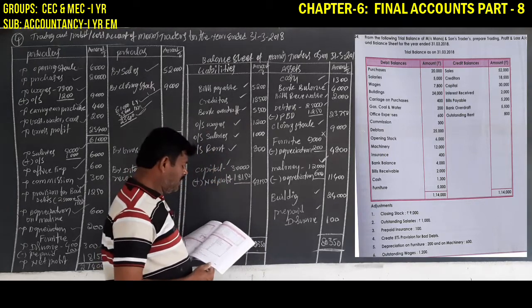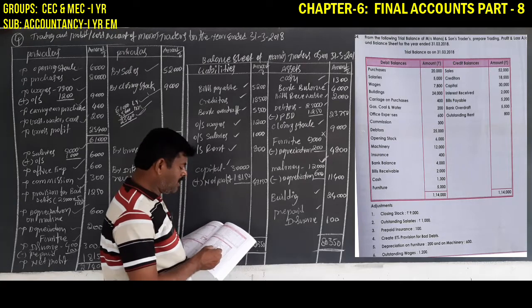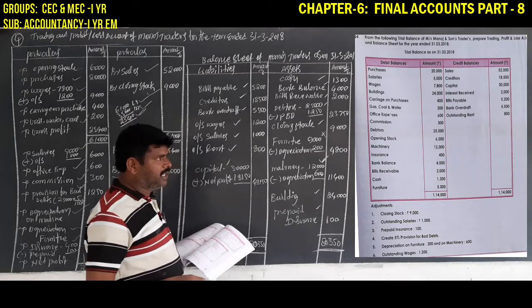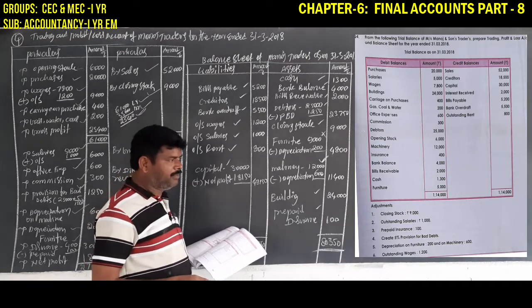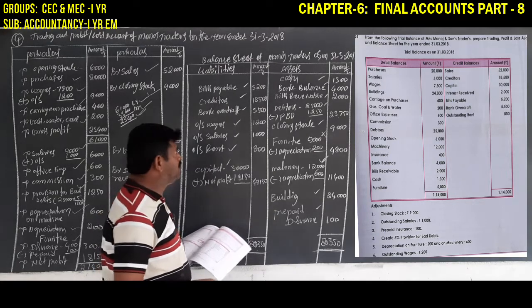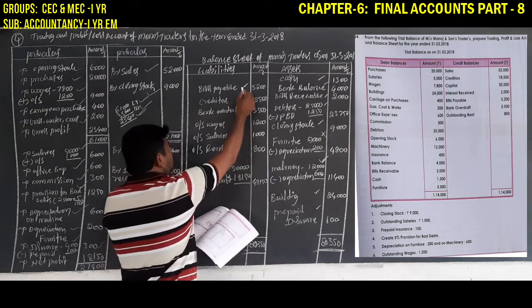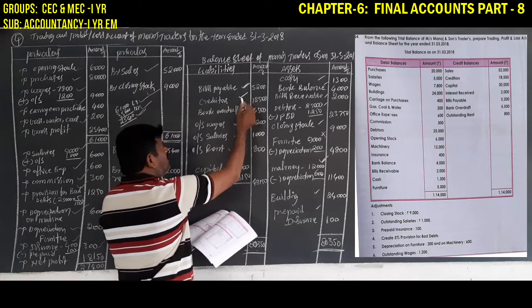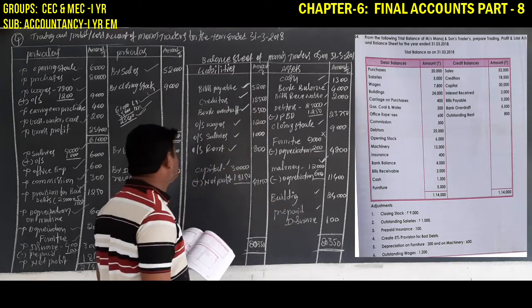So when recording the liabilities, we must observe the trial balance credit side. What are the aspects regarding the trial balance? What are the aspects in the P&L account? The rest of the transactions are related to liabilities. Bills payable is given in trial balance. Creditors is given in trial balance. Bank overdraft is given in trial balance credit side.